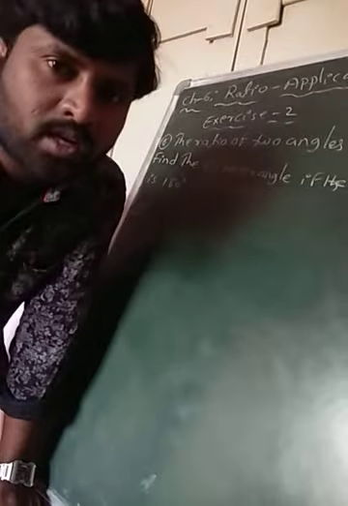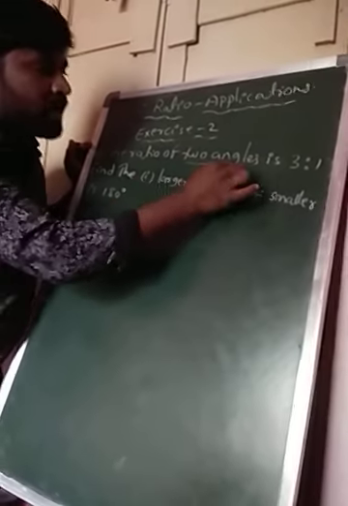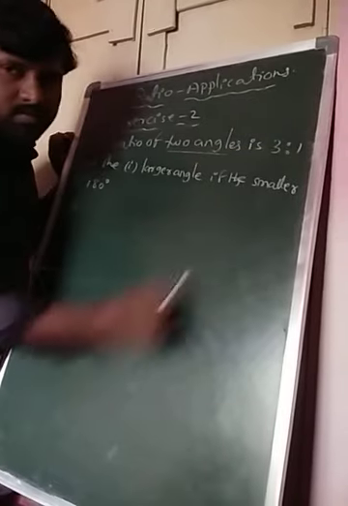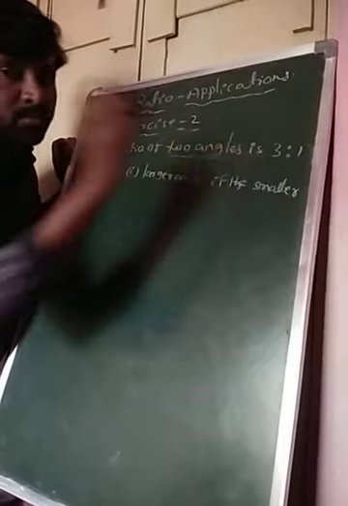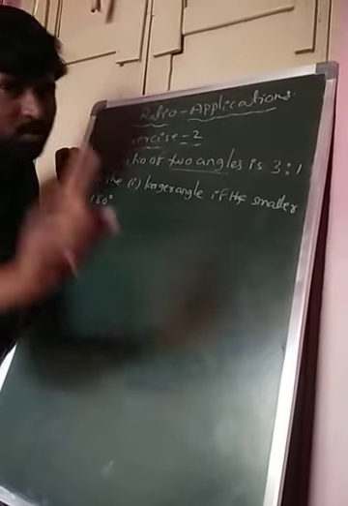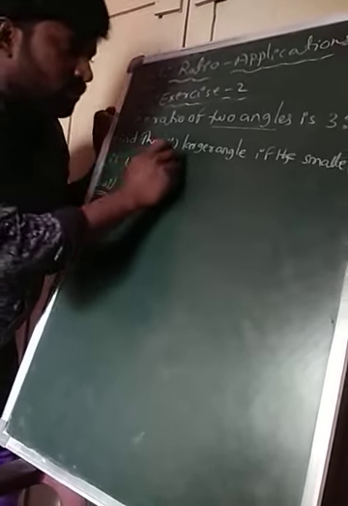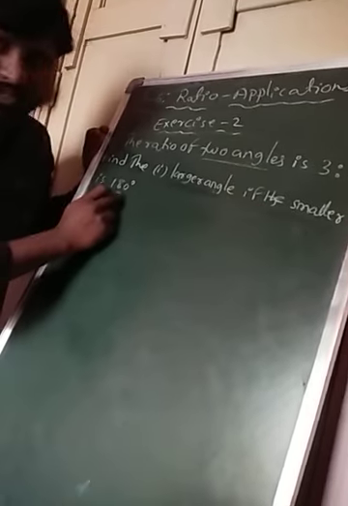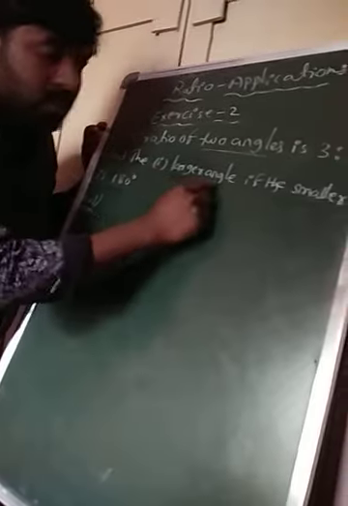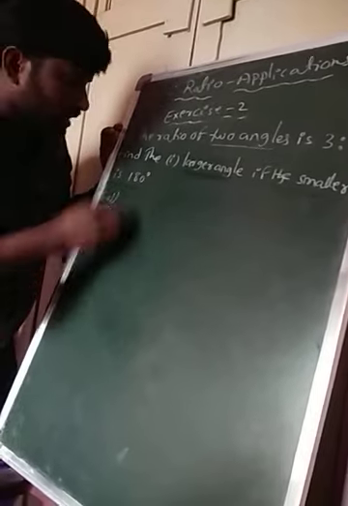Okay students, now question number 6. The question is given like this: the ratio of two angles is 3:1. So this is the bigger angle and this is the smaller angle. 3 is corresponding to the bigger angle and 1 is corresponding to the smaller angle. In the first question, find the larger angle if the smaller is 180. Now see its solution.